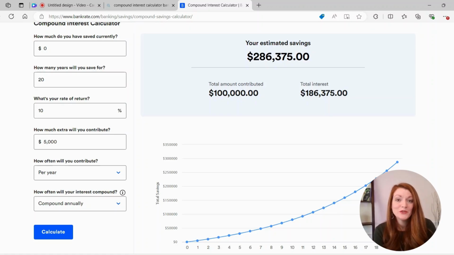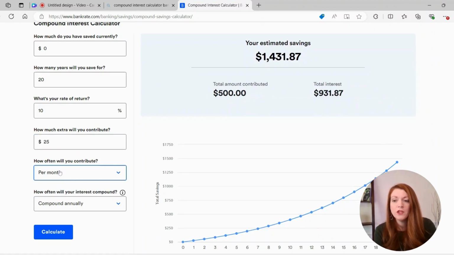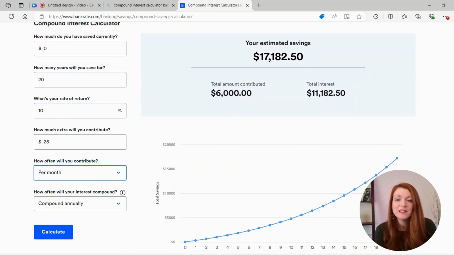Okay, so what if these numbers are super overwhelming to you and you're like, I'm never going to be able to save $5,000 a year at age 20. Are you kidding me? Well, don't worry. I'm going to do this with some smaller numbers to help you understand the small impacts you could make and how big of a difference it could be. So let's say that you only saved $25 every month, and you put it into a mutual fund or index fund that typically earns around 10% interest. And again, I'll talk about that in a different video, but over 20 years, you would still be saving $6,000. And because of that investment, it would turn into $17,000.